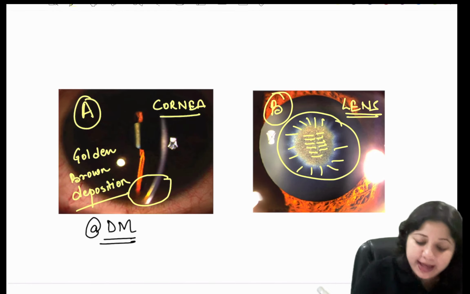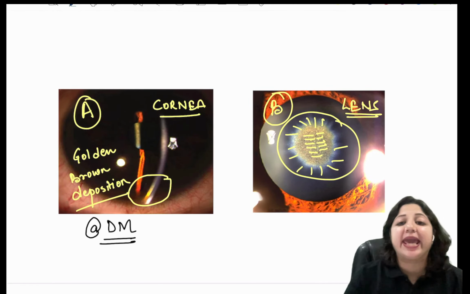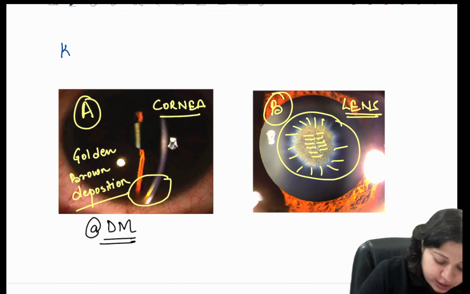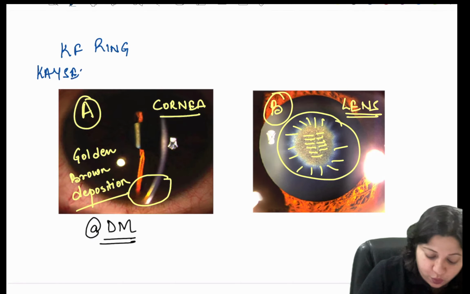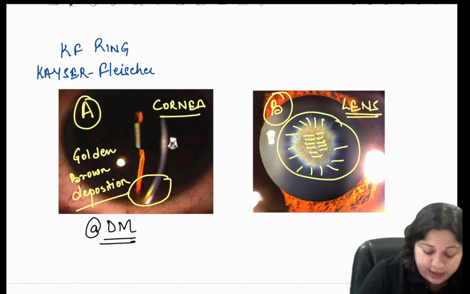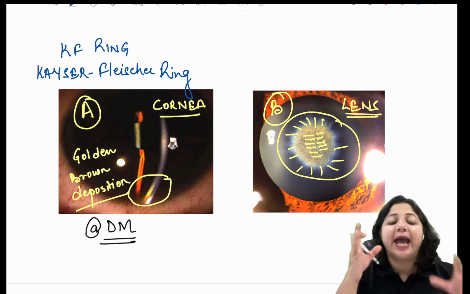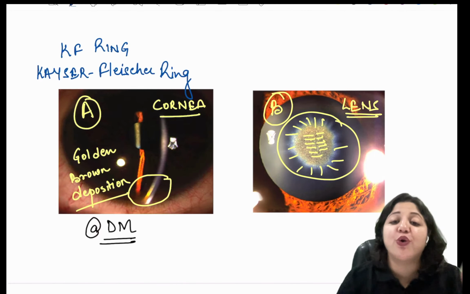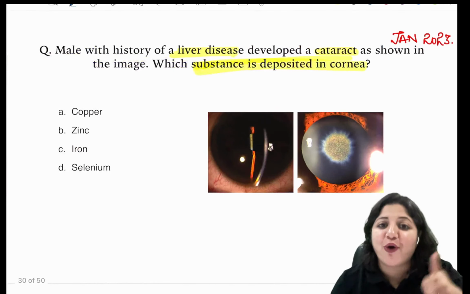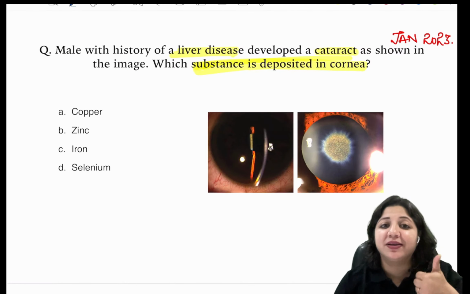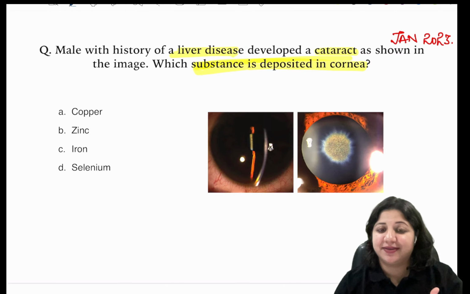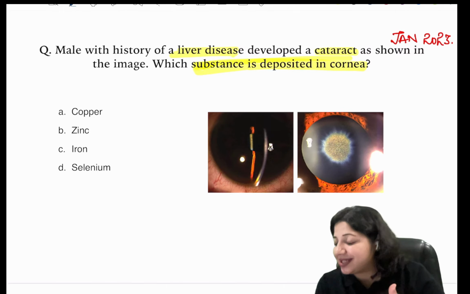So image A is basically the KF ring. What is a KF ring? We just learnt in session 1 also. It is called the Kayser-Fleischer ring, which is the golden brown deposition at the level of Descemet's membrane of what? Of which substance is it?